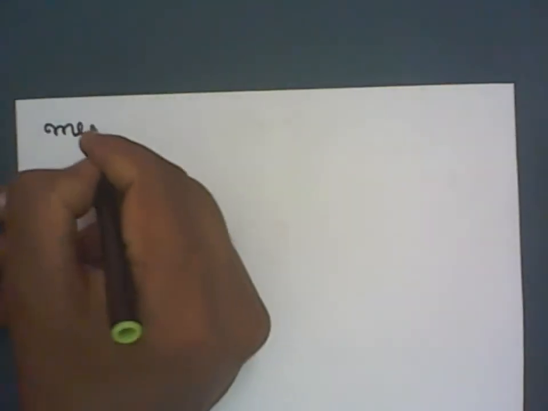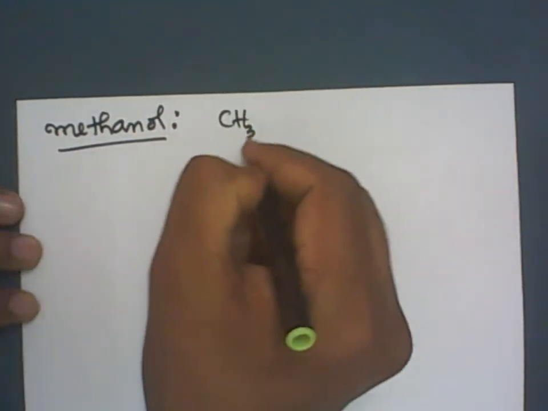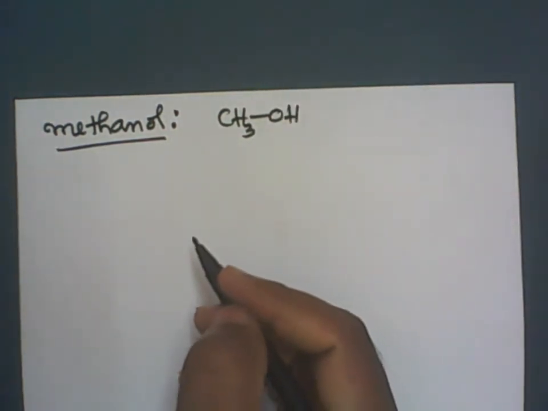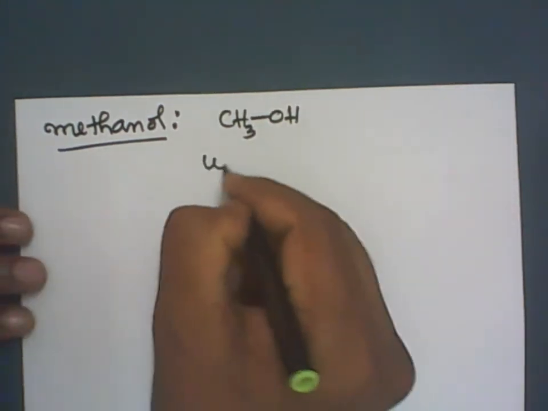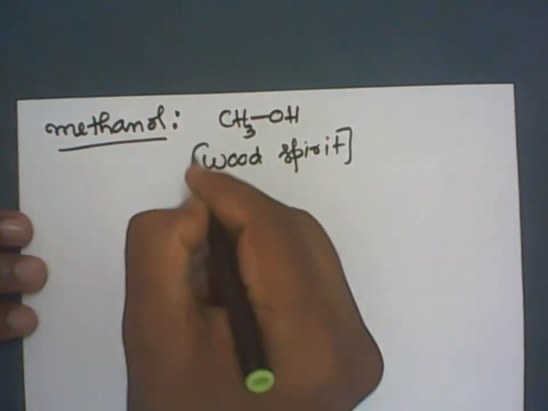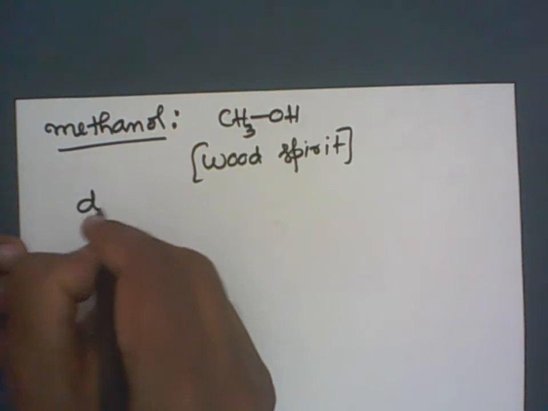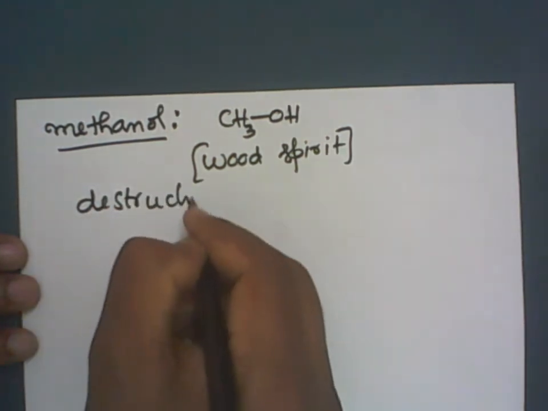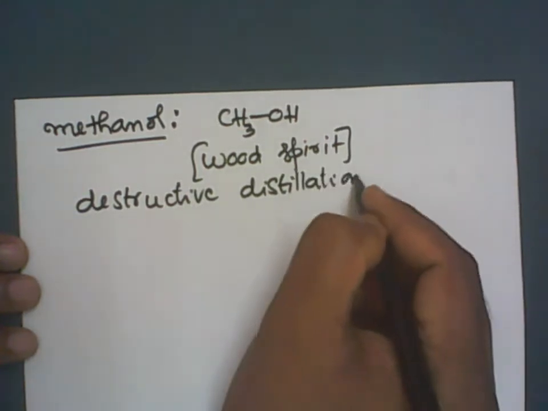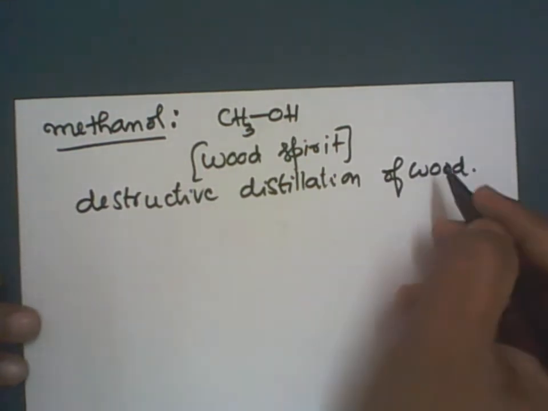So we have got methanol now. The methanol formula is CH3OH. Clear? Now, this methanol is also called wood spirit. Why is it called wood spirit? Long back it was obtained from wood, by the destructive distillation of wood. That is, wood is distilled without oxygen.